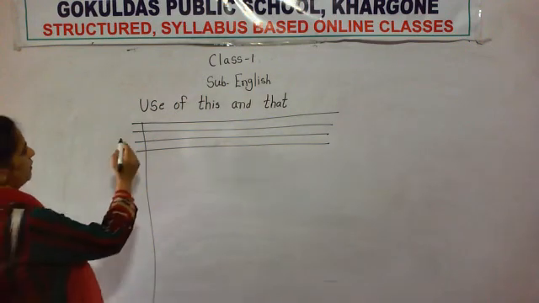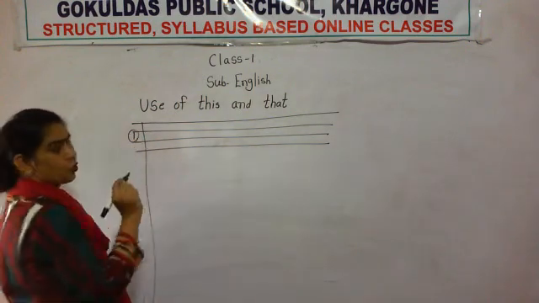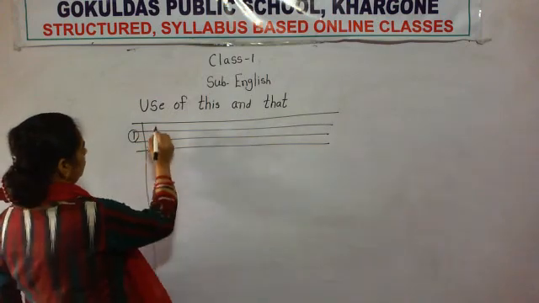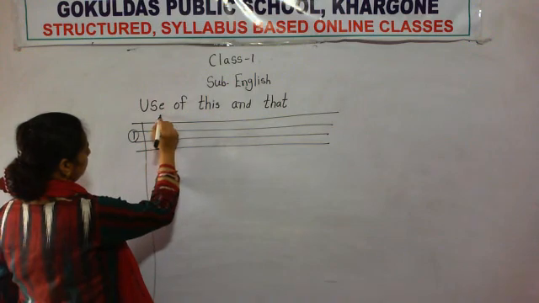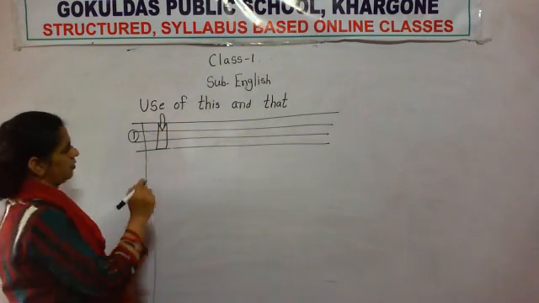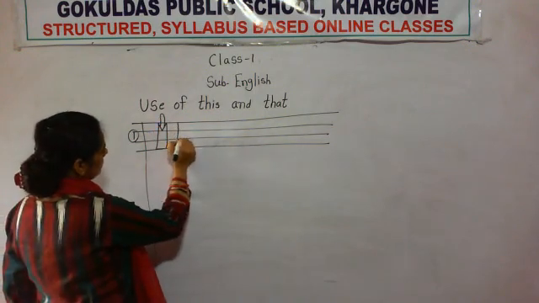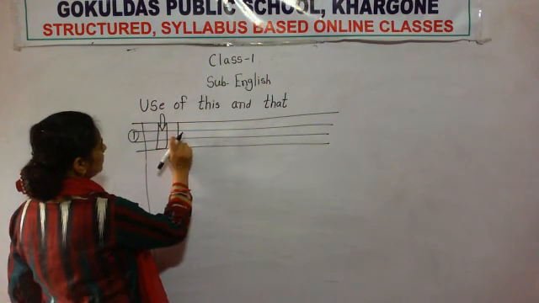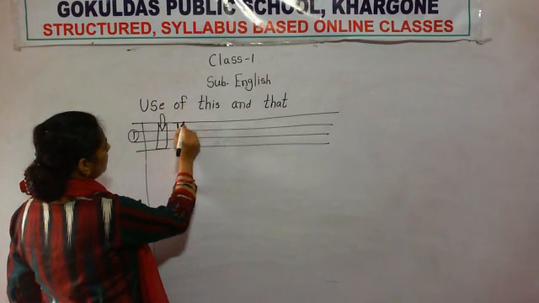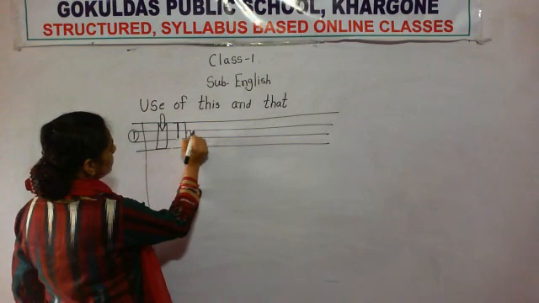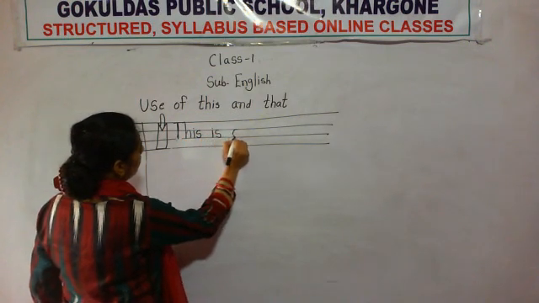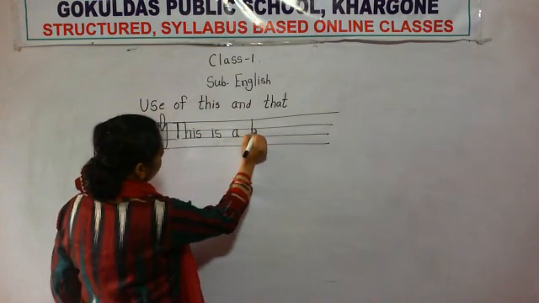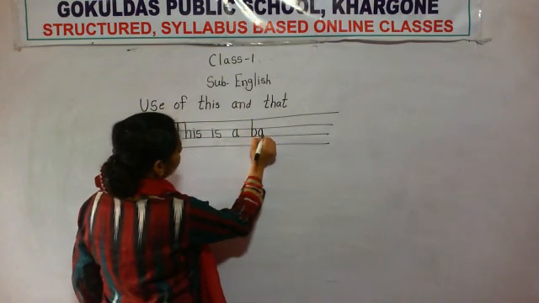So now we will do this. See here, I am going to draw a picture, so you will say this. Draw a picture of a bat here. See, this is near, so what will I say? This, T-H-I-S, this. The first letter should be capital. This is a bat.